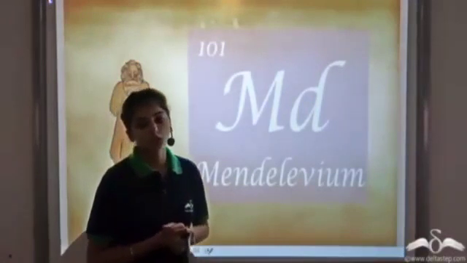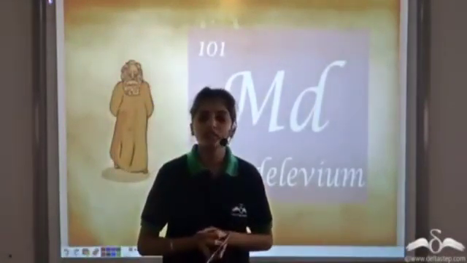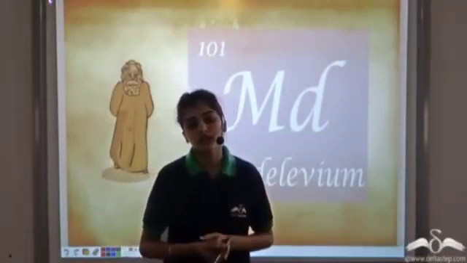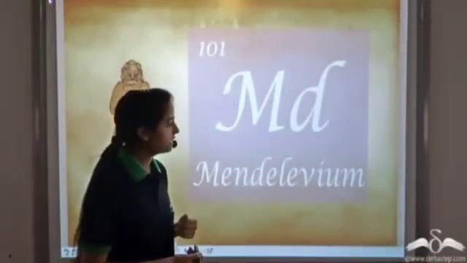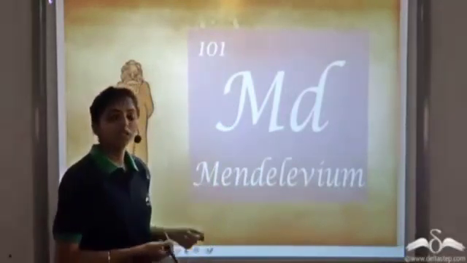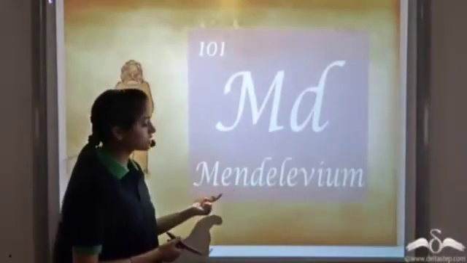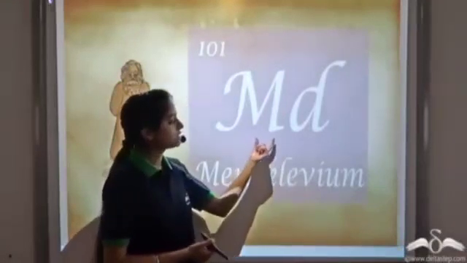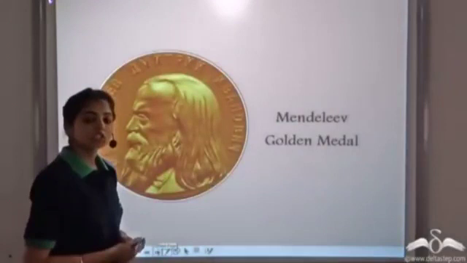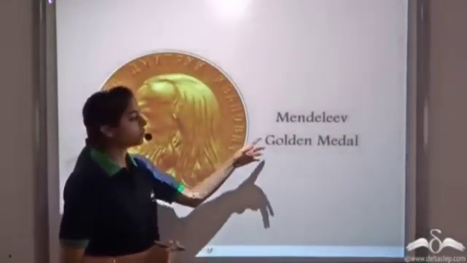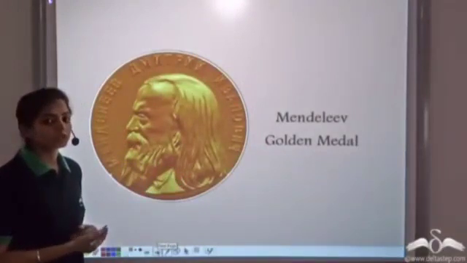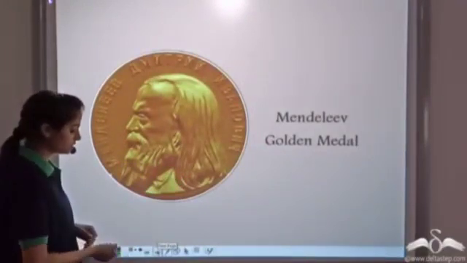Mendeleev died without a Nobel Prize, which is considered to be a very big honor. But he wound up receiving a bigger honor than the Nobel Prize. An element discovered later, having atomic number 101, is named after Mendeleev. It's called mendelevium and has the symbol Md. The Russian Chemical Society yearly awards the Mendeleev Golden Medal to scientists for their contribution to chemical science and technology.